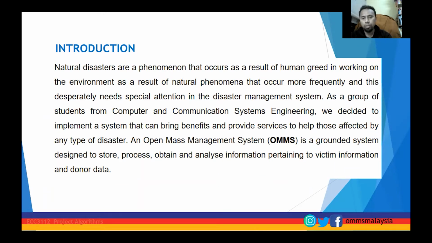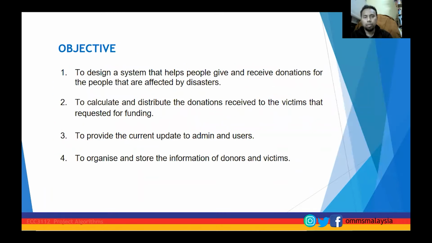Open Math Management System, OMMS, is a grounded system designed to store, process, obtain, and analyze information pertaining to victim information and donor data. For the objectives of OMMS: first, to design a system that helps people give and receive donations for the people affected by disaster. Second, to calculate and distribute the donation received to the victims that requested funding, and to provide the current update to admin and user. Last, to organize and store the information of donors and victims.